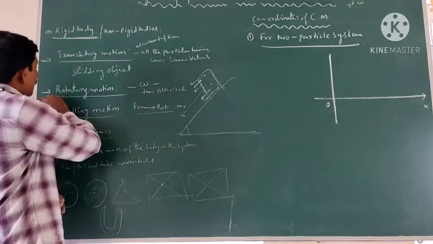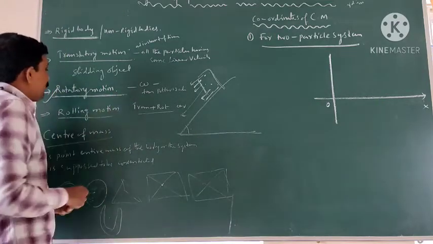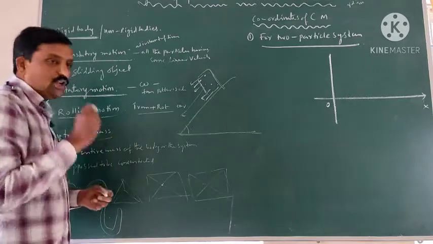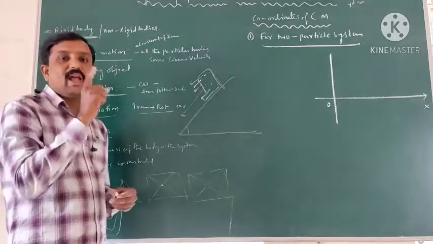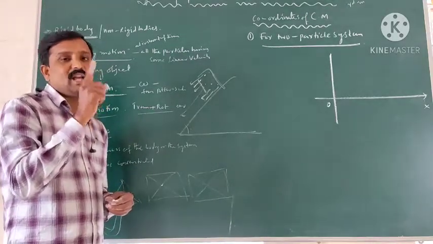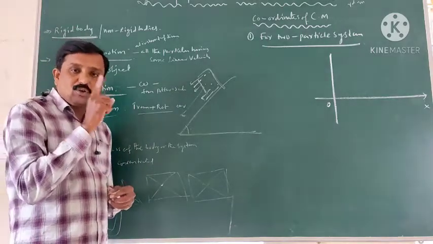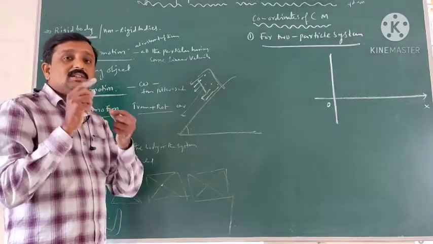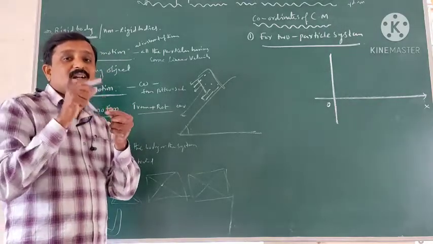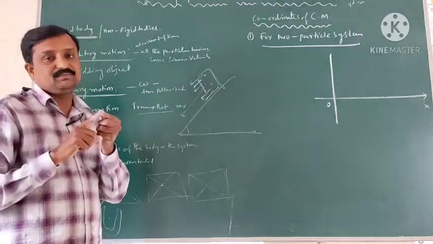The second one is rotatory or rotational motion. When the object is rotating about a fixed axis, all the particle centers are moving around that one axis.